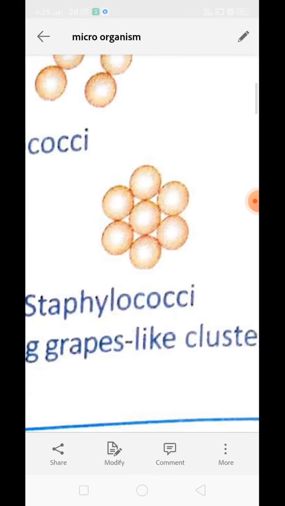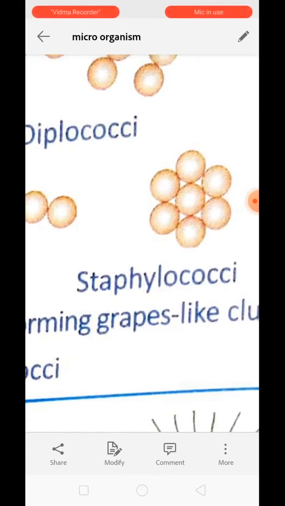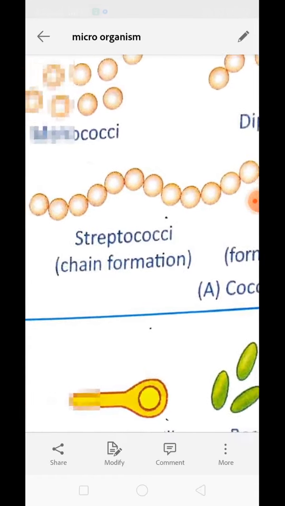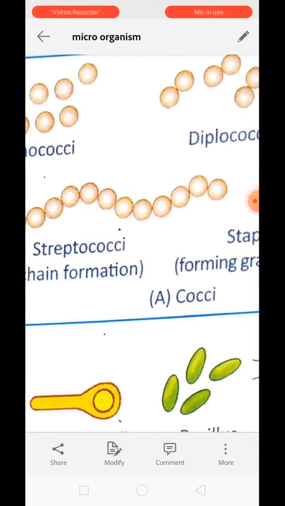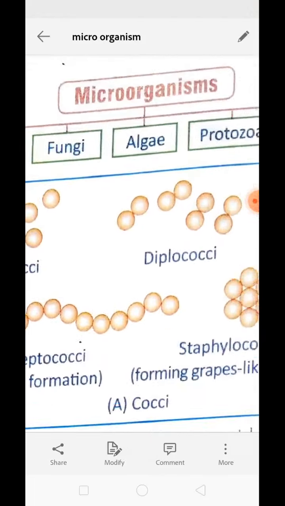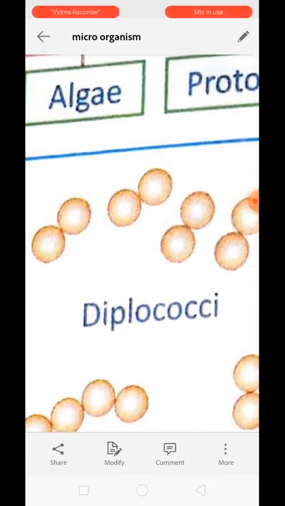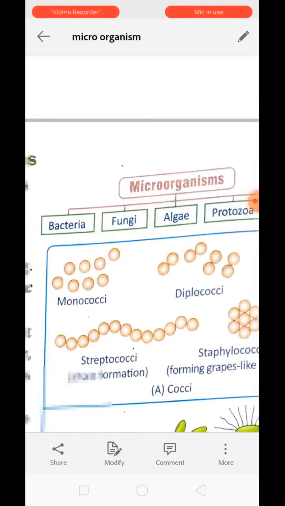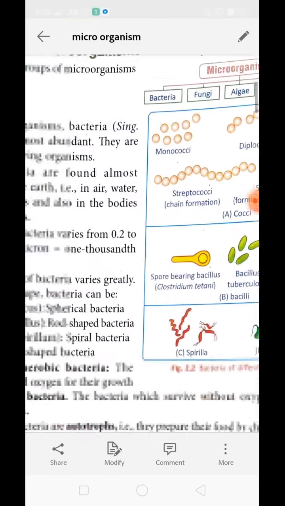If they live in a ball-shaped group-like structure, it is called Staphylococci. If they form a long chain structure, it is called Streptococci. If only two bacteria live together in a colony, it is called Diplococci. Diplo means two. This is how bacteria live in colonies.